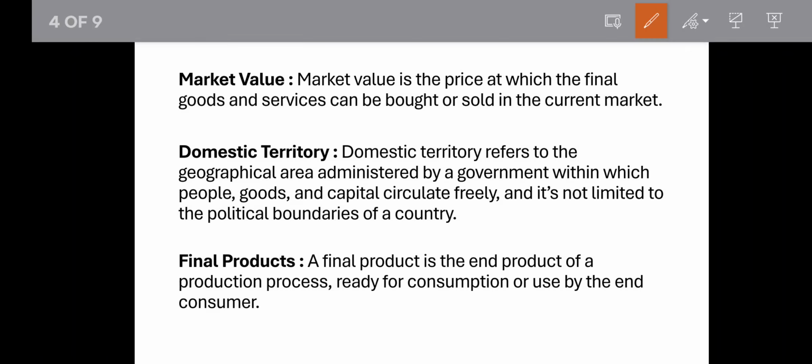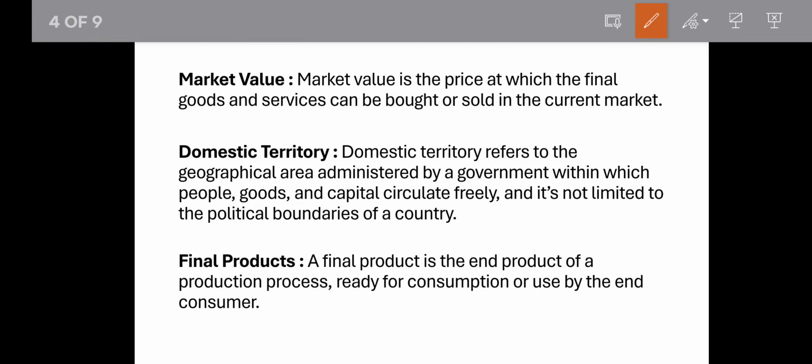So after adding the profit, the government will not allow us to sell it because the government has rules. What are the rules? The government is here to provide many types of services and goods. That's why the government needs money. From where?